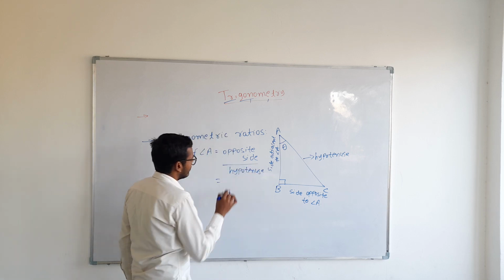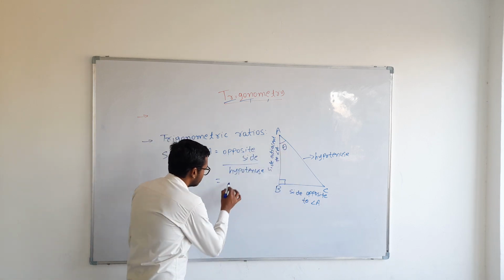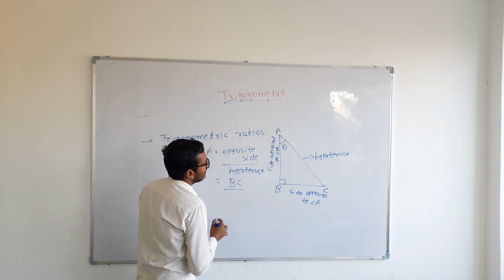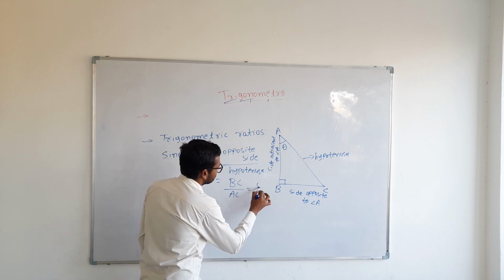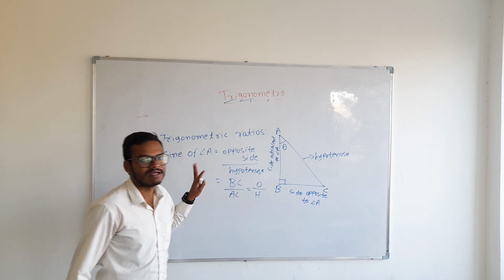So here the side opposite to angle A is BC. So BC upon hypotenuse AC. So opposite upon hypotenuse. Okay, so this is how we will derive sine.